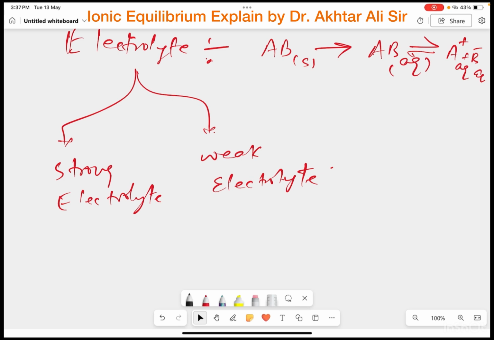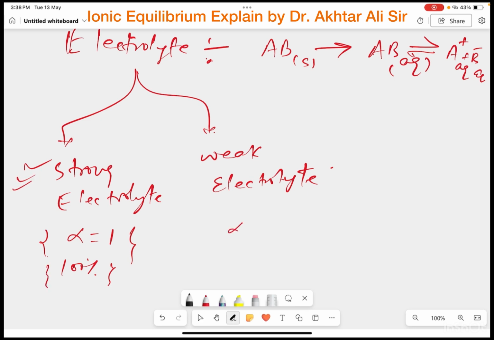A strong electrolyte has the value of alpha equal to 1, and ionization is 100%. If you find the value of alpha is simply 1 and ionization is 100%, the given electrolyte is strong.